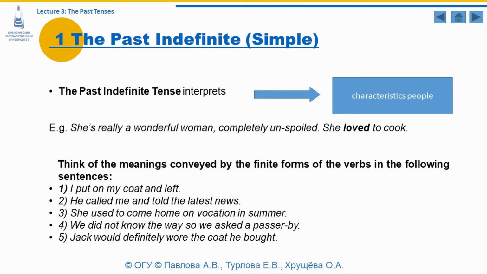Please be aware of meanings conveyed by the finite forms of the verbs in the following context. I put on my coat and left. He called me and told the latest news. She used to come home on vacation in summer. We didn't know the way, so we asked a passerby. Jack would definitely wear the coat he bought. So, would you consider the difference between the verb forms and their meaning?